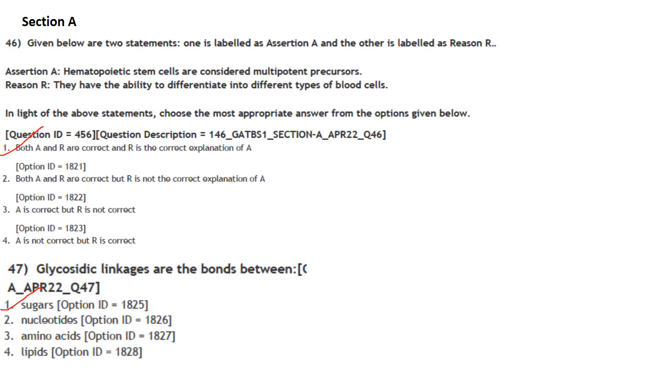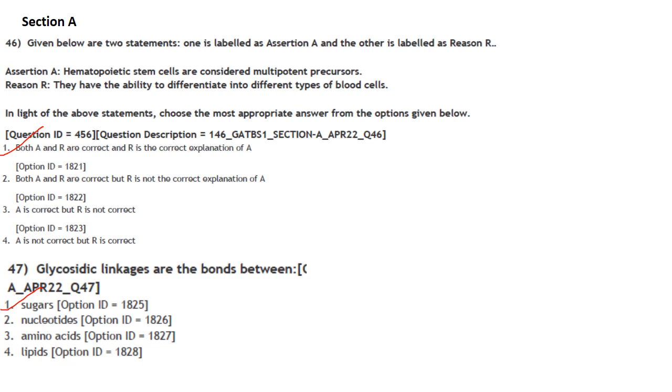So assertion A. Hematopoietic stem cells are considered multipotent precursors. Reason, they have the ability to differentiate into different types of blood cells. So both these statements are true and R is the reason for A. So the answer here is option 1. Both A and R are correct and R is the correct explanation of A.